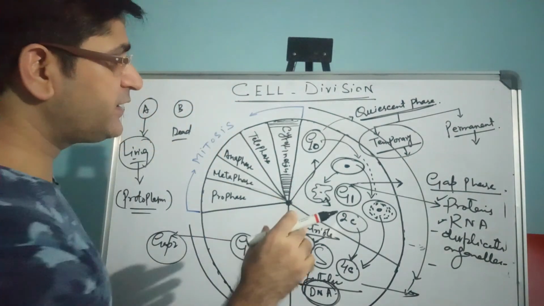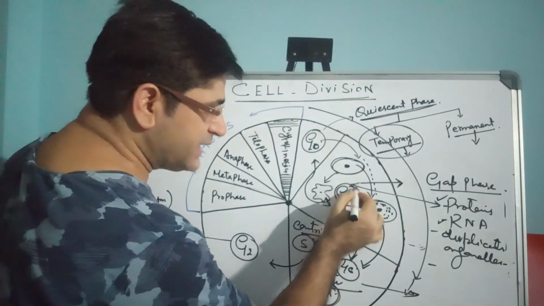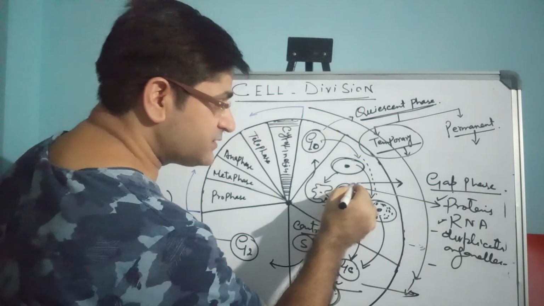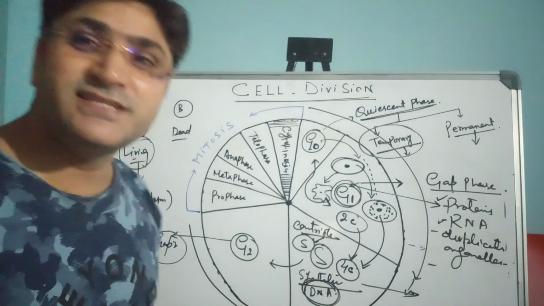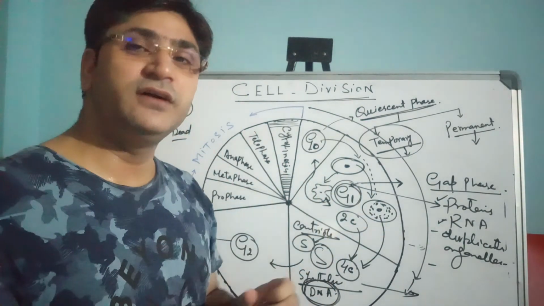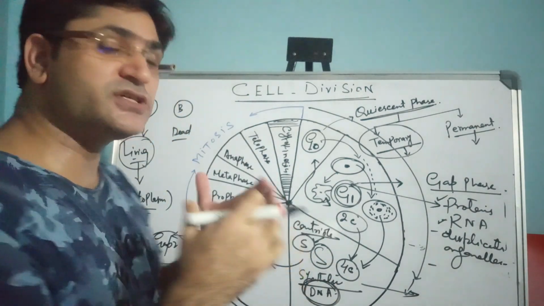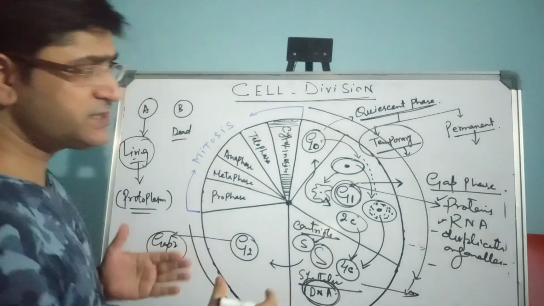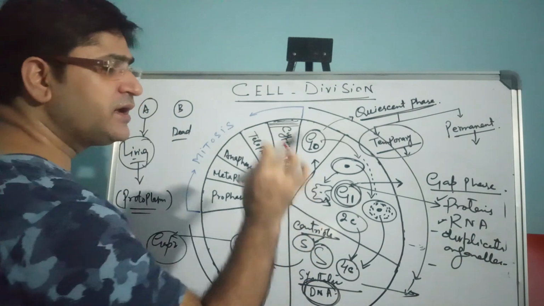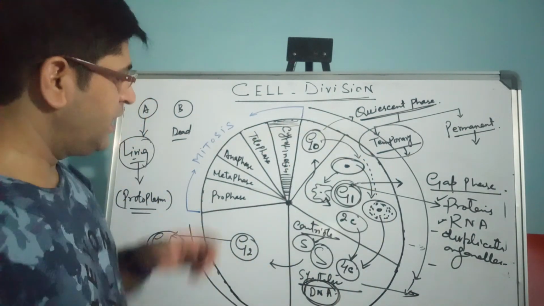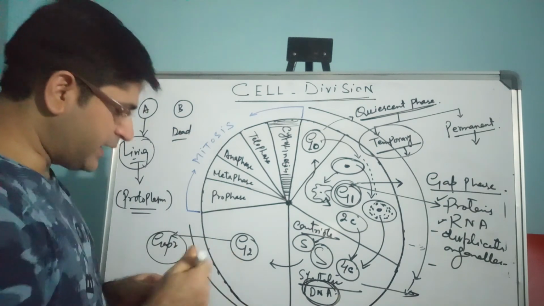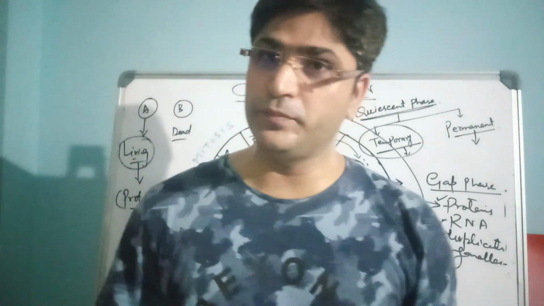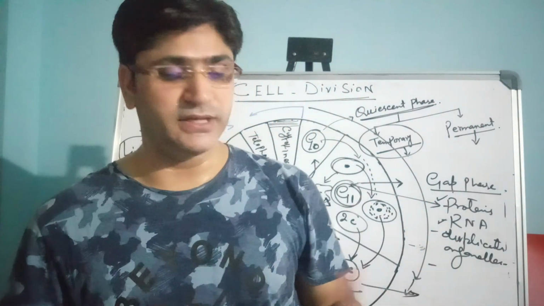And that is what I have just shown you. The answer lies here. That means those cells exit after the G1 phase. So the right answer is the G1 phase. Remember this point. Such types of questions come in NEET, which are very important, so you should have clarity about the concept. This is how the interphase is completed in the cell cycle. After the interphase, there is the mitotic phase, and after the mitotic phase, there is cytokinesis. I hope you got the answer to this NEET 2020 question.